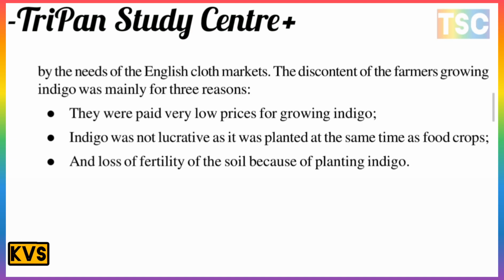The indigo was needed for the English cloth market, and the farmers' discontent with growing indigo was mainly for three reasons. First, they were paid very low prices for growing indigo. Second, indigo was not lucrative as it was planted at the same time as food crops, and it caused loss of fertility of the soil. There is a third and most important reason for the farmers' discontent with growing indigo.